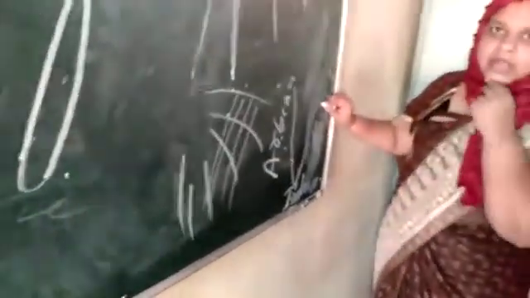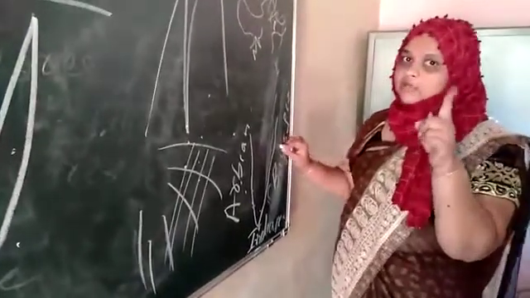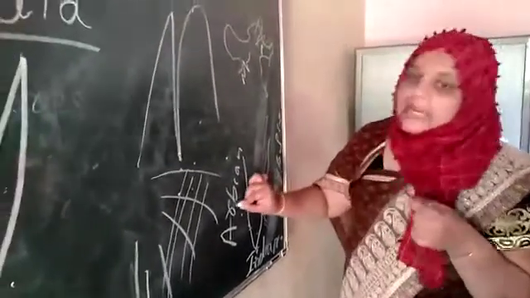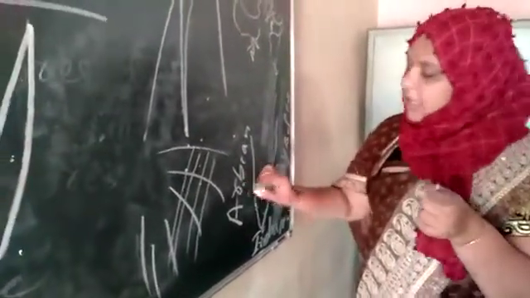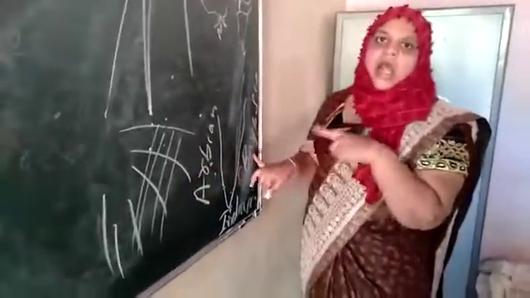Here in the Bay of Bengal, Andaman and Nicobar Islands are there. Remember this name, Andaman and Nicobar Islands. Here Lakshadweep Islands. Okay children, in the Arabian Sea Lakshadweep Islands are there, and in the Bay of Bengal Andaman and Nicobar Islands are there.